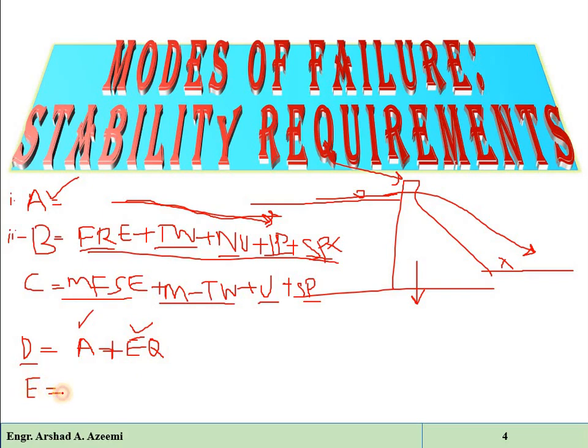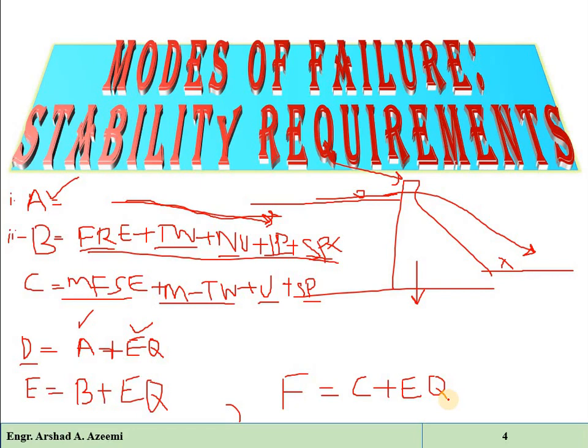Similarly, when the normal operating condition, meaning the load condition B, for example, is combined with the earthquake, then it is called the E load combination. Similarly, we have the F load combination. If the flood discharge condition is combined with the earthquake, then it is called F load combination. So these are the different load combinations based on which we will have to do the stability analysis. Then the one combination which has the most adverse impact on the structure will be selected for the design purposes.